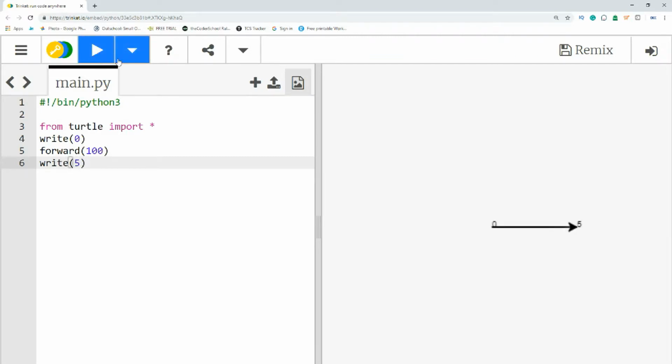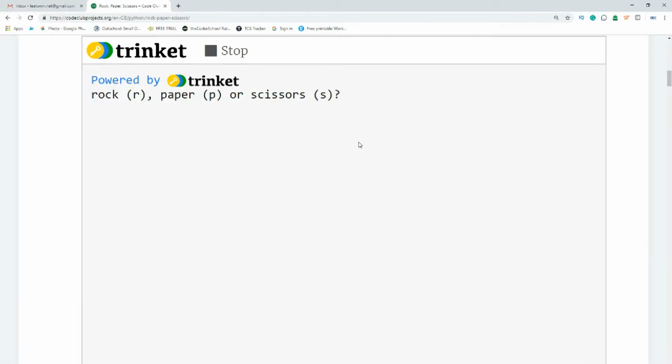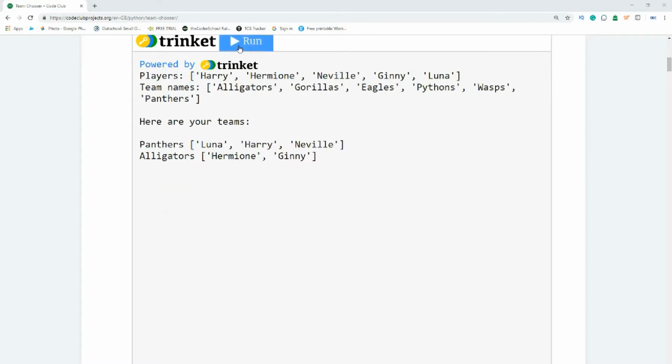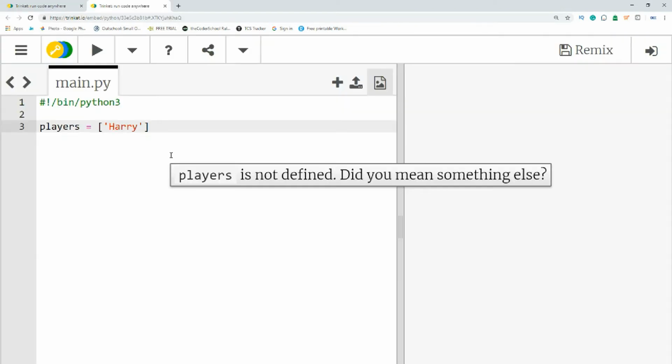That is completely fine. In this course, we will create 3 projects: a rock, paper, scissors game, a turtle race, and finally, a team picker, which we will use to teach arrays and randomization.